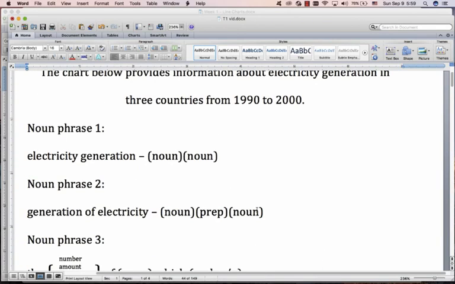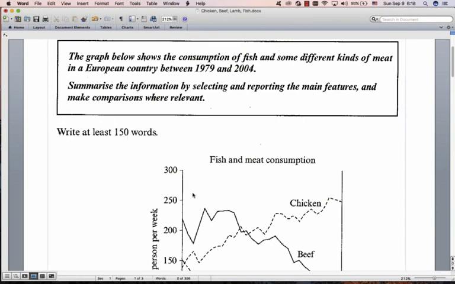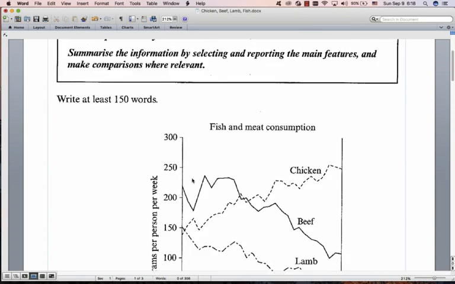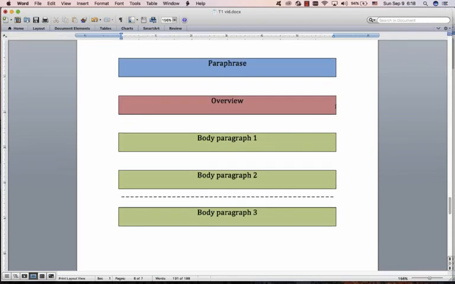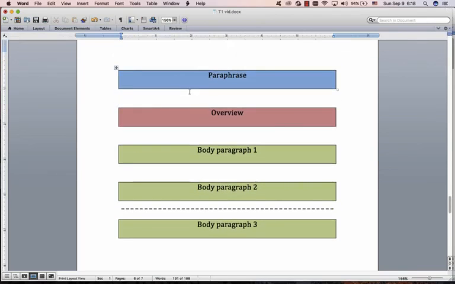Okay, let's go to our essay. All right, here is our essay that we're going to write. So what do? Well, let's just look at overall task 1 structure for those of you who don't know. This is how we structure our task 1. We start with a paraphrase. We're not going to look at this in this video or the overview in this video. We do it in another video. I'm focusing on noun phrases. But this is what it looks like. Paraphrase, that's where you paraphrase the question. I'm just going to leave here.